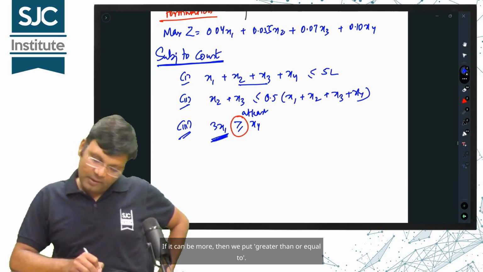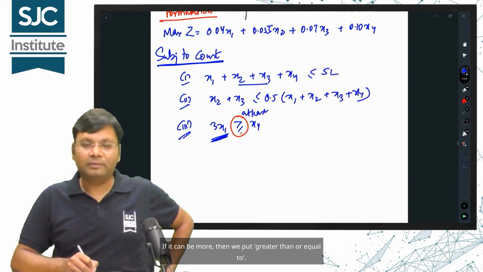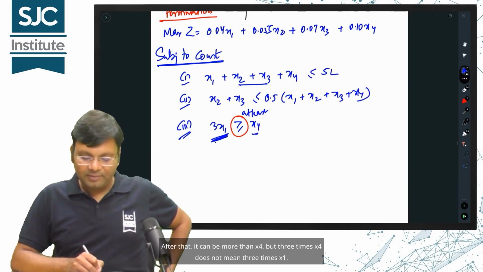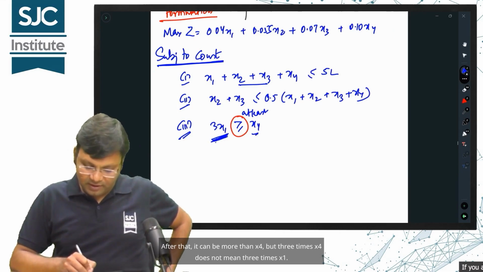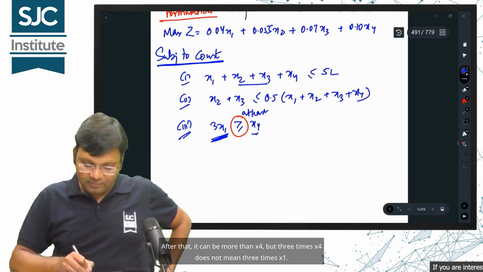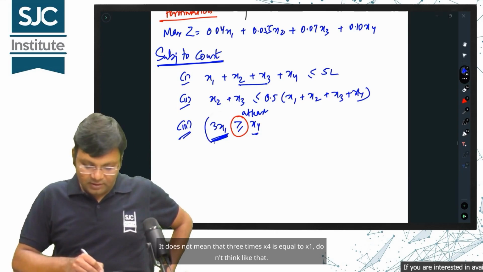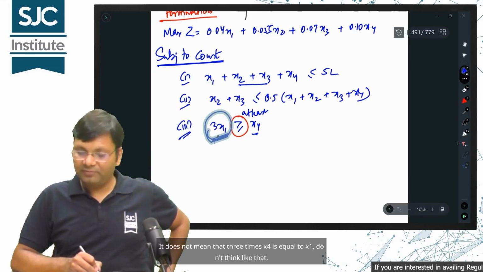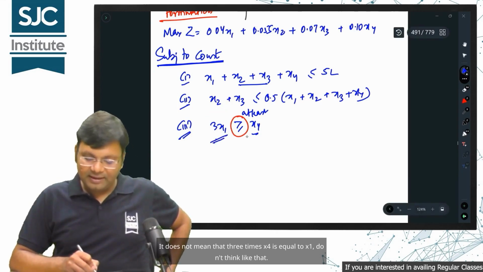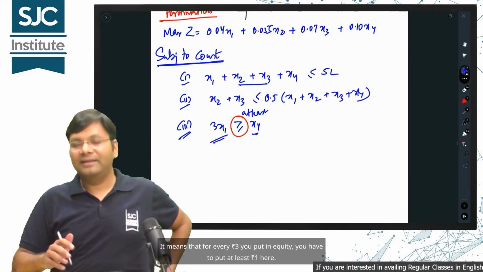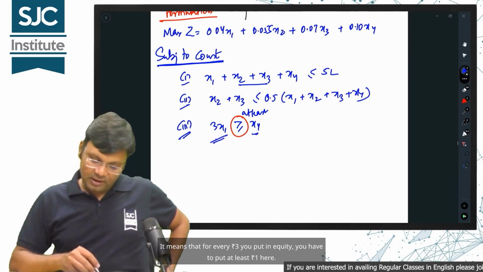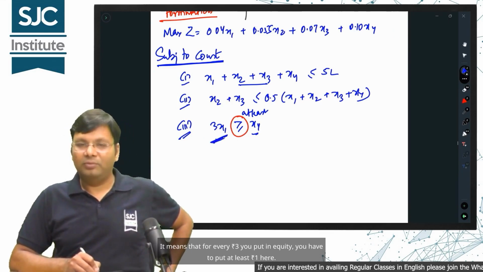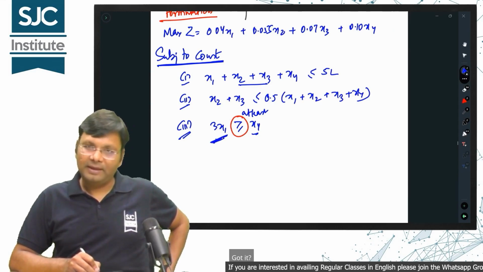If it can be more, then we put greater than or equal to. After that, it can be more than x4, but 3 times x4 does not mean 3 times x1. It does not mean that 3 times x4 is equal to x1. Don't think like that. It means that for every 3 rupees you put in equity, you have to put at least 1 rupee here. Got it?